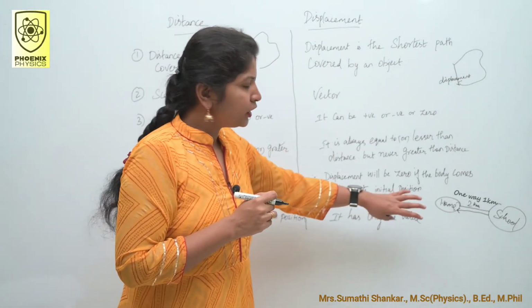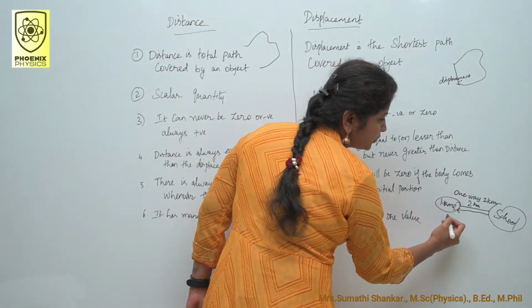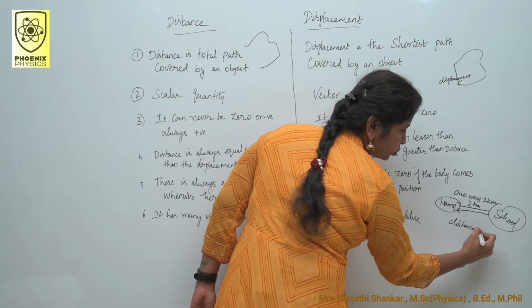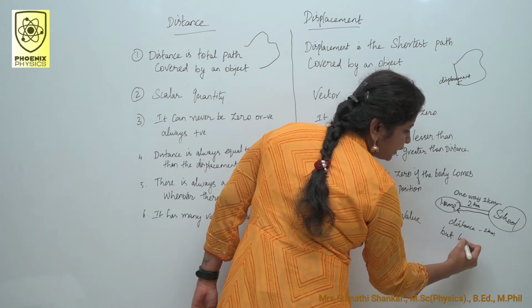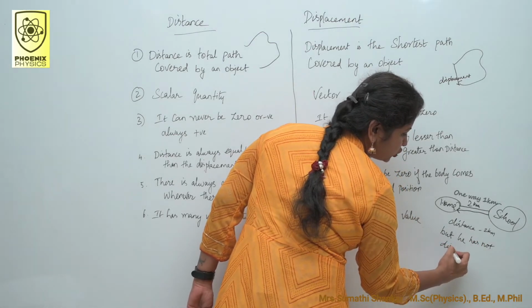So this figure implies that the person covered the distance, that is 2 kilometers, but he has not been displaced by an inch.